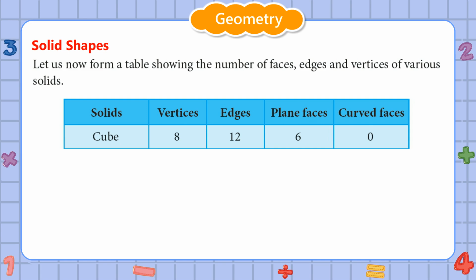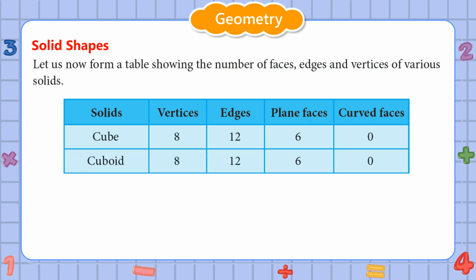Cube has 8 vertices, 12 edges, 6 plane faces, 0 curved faces. Cuboid has 8 vertices, 12 edges, 6 plane faces, 0 curved faces.